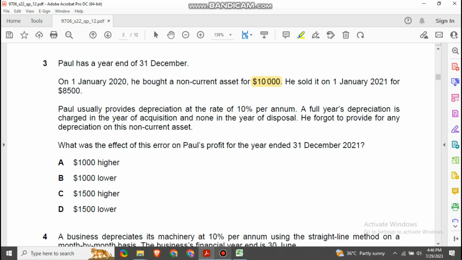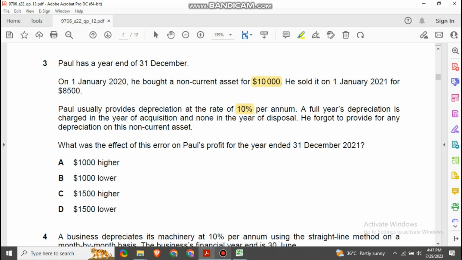So in this case, he provides depreciation at 10% per annum. The 10% of 10,000 every year would be 1,000. That means the net book value at the end of 31st December 2020 would be 9,000, which is 10,000 minus 1,000.